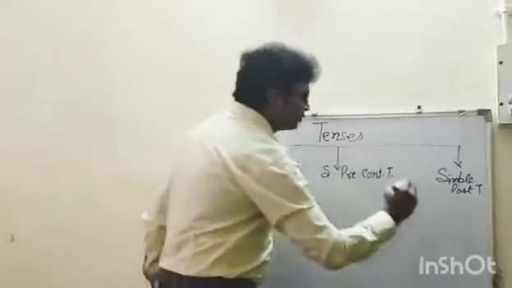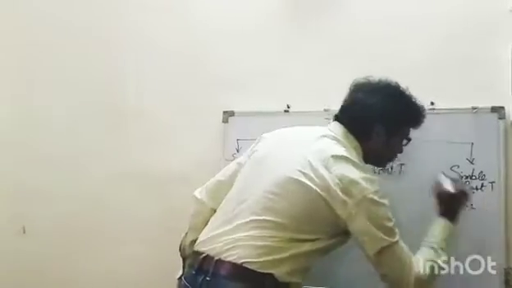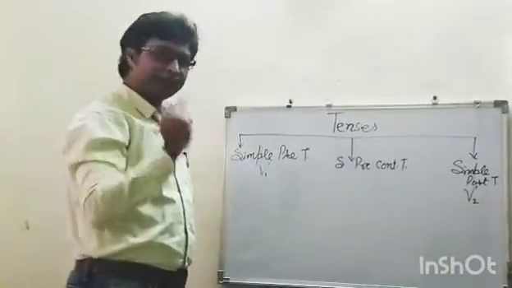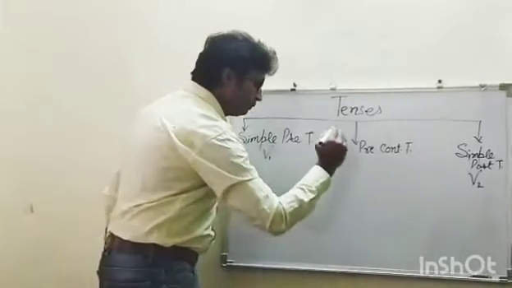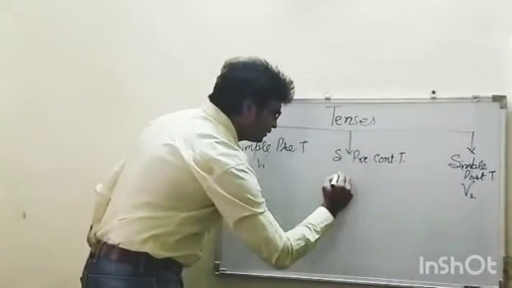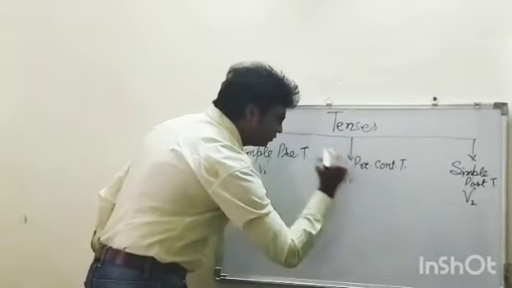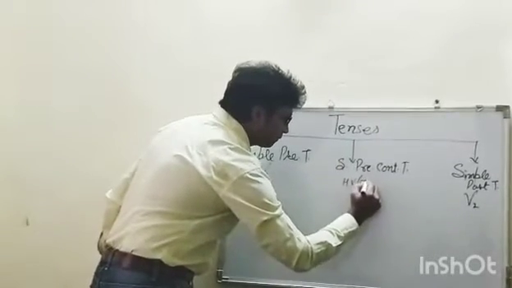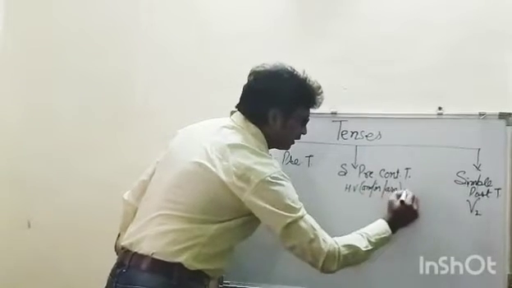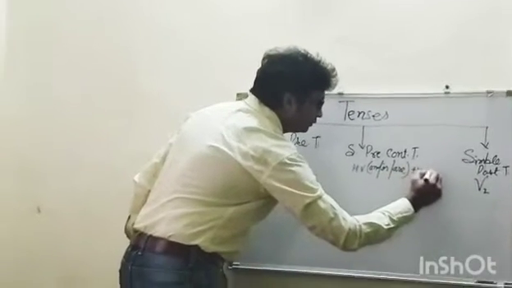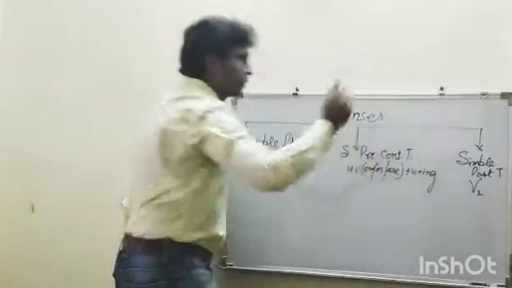Whenever we are talking about simple past tense, the verb should have its second form. Now when we talk about simple present continuous tense, it is a helping verb, for example, am, is, are, and the first form of the verb which takes ing.